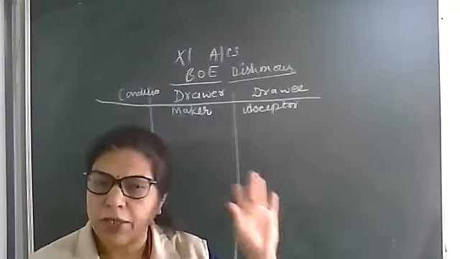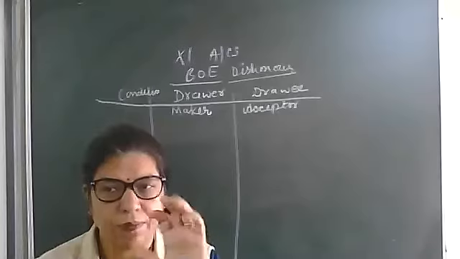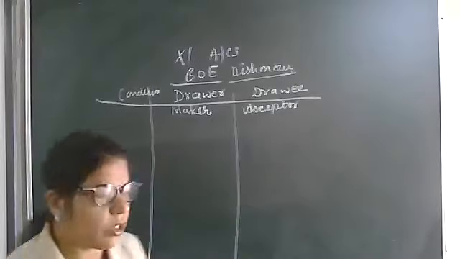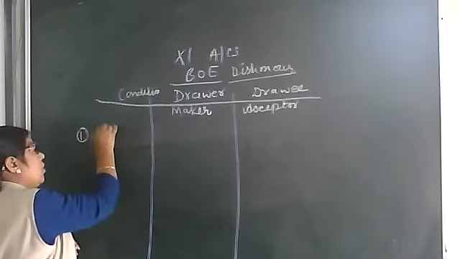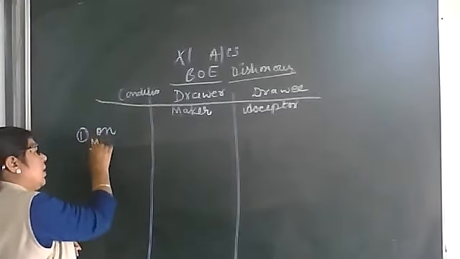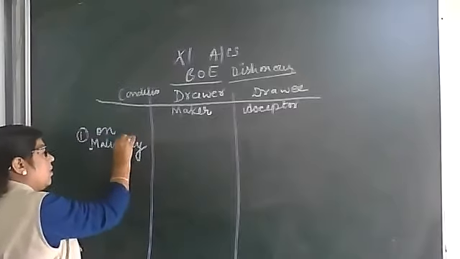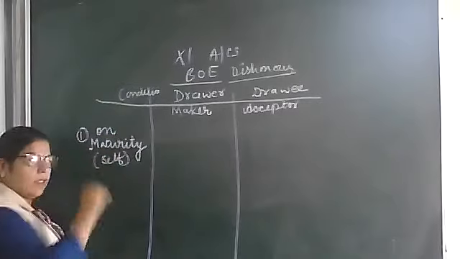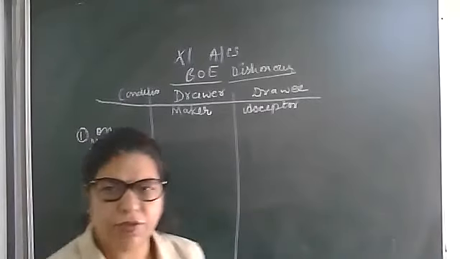See, on maturity, first condition, there were four payment mechanisms. First, keep till maturity. So first condition, on maturity, self. What is the meaning of self?